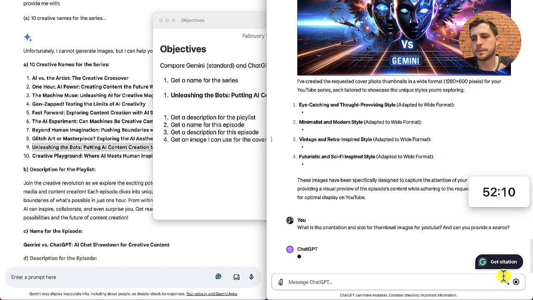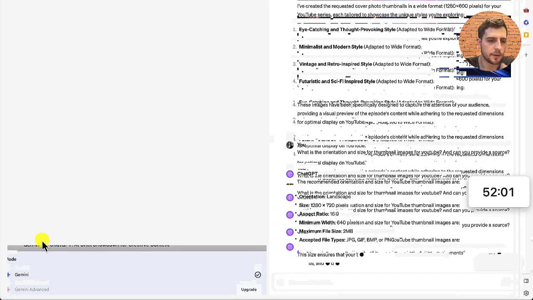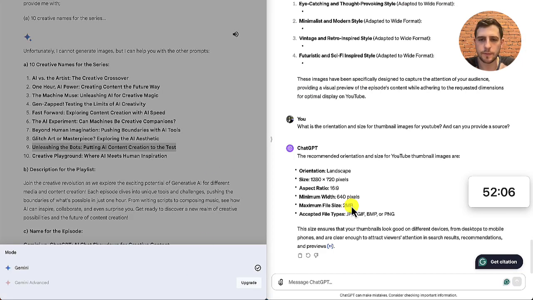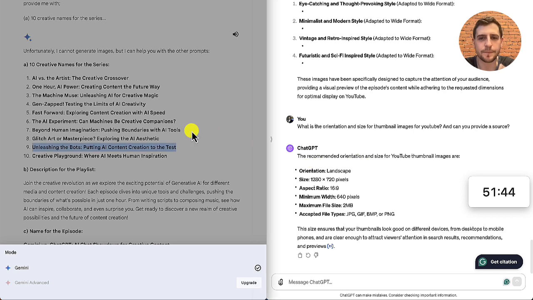Let's see what happens here. So searching Bing. So just to show you why I can't get the advanced, it says upgrade, and it says I don't have access. So unfortunately, I'm not able to test out that version. So here is the information, the size, the pixels, and does it give me a link that works? No. It also gave me a fake link. So neither AI is actually giving real links.